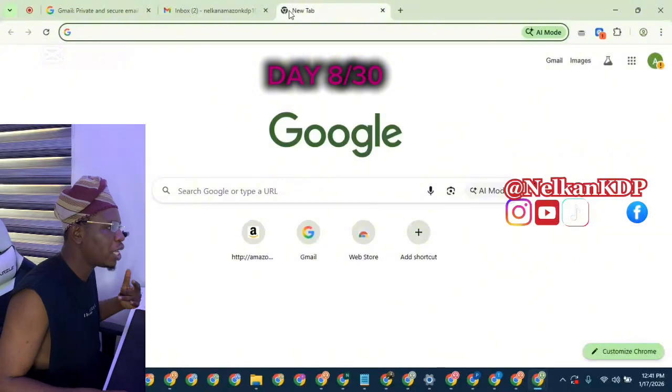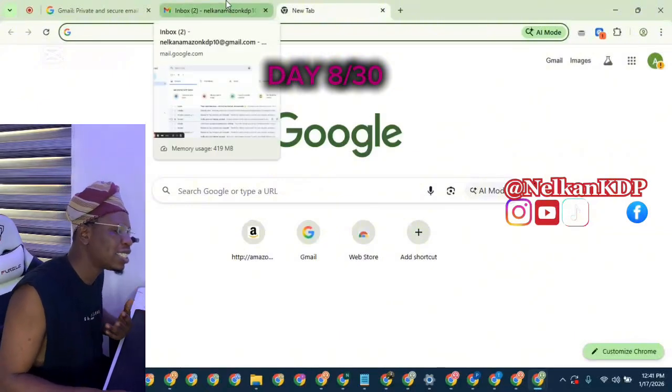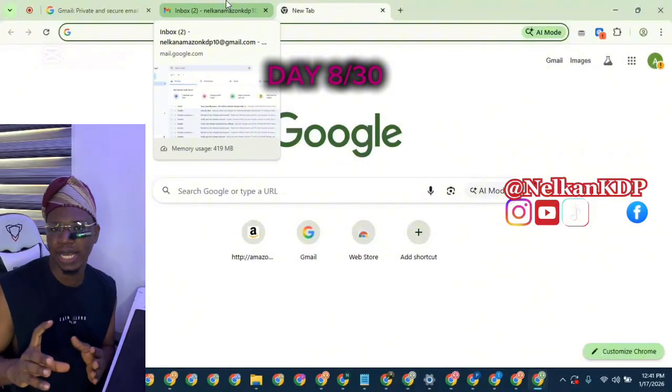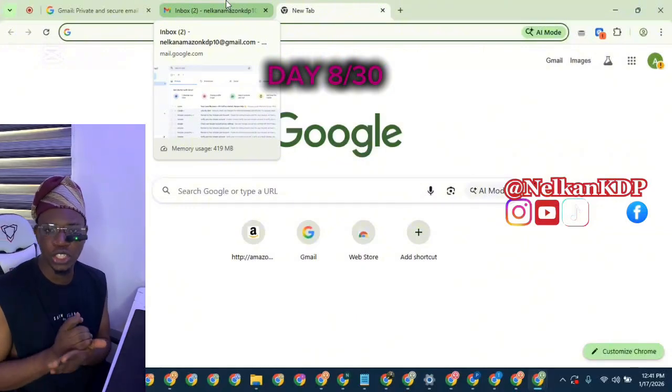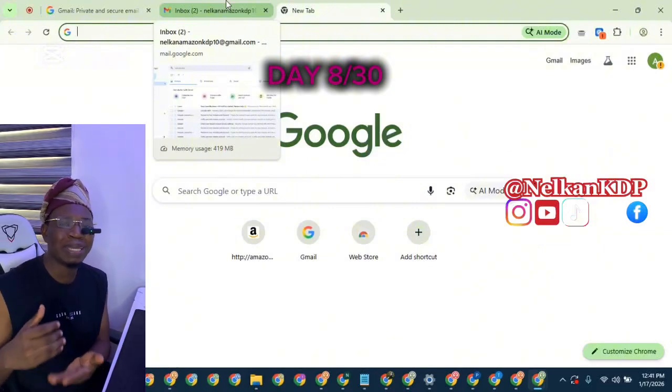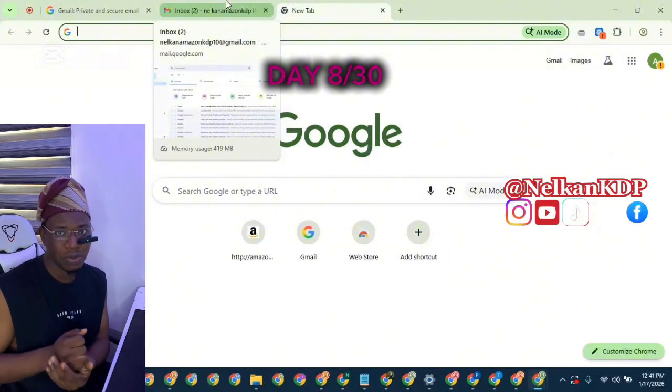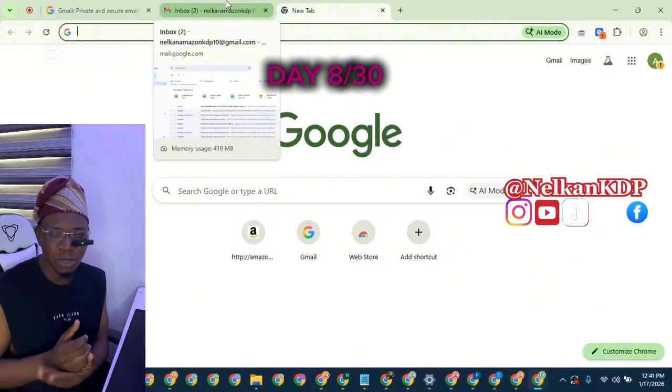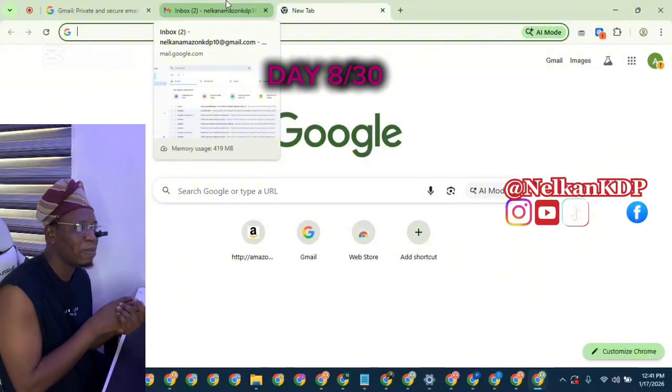So now open a new browser, right? First thing first, make sure you sign in to your Gmail account. For you to use this application, especially Google Doc, which, like I said, is owned by Google, you need to sign in to your Gmail account to be able to use it. If you don't have a Gmail account, please sign up for Gmail. I already have a Gmail account logged in on my PC as I speak.